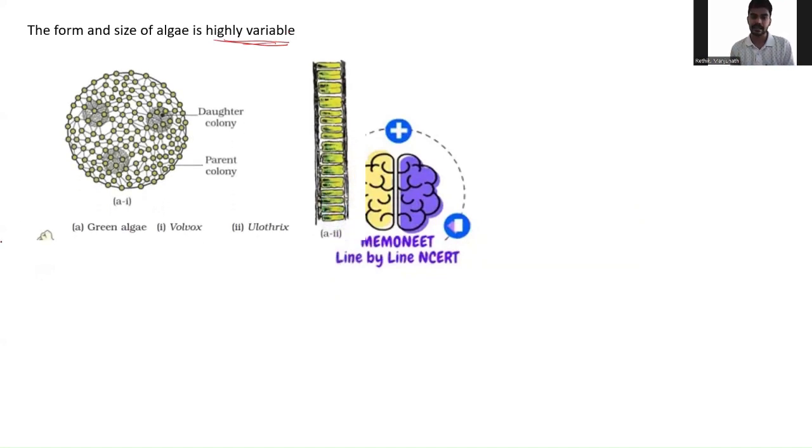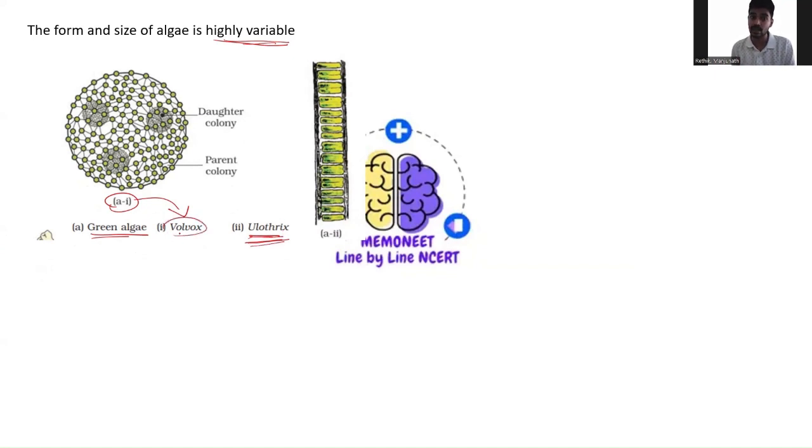One is green algae. Volvox is an example, and Ulothrix is an example. Concentrate on the diagrams, because many times questions are asked based on them. Whenever you are reading, make sure you know the exact examples.